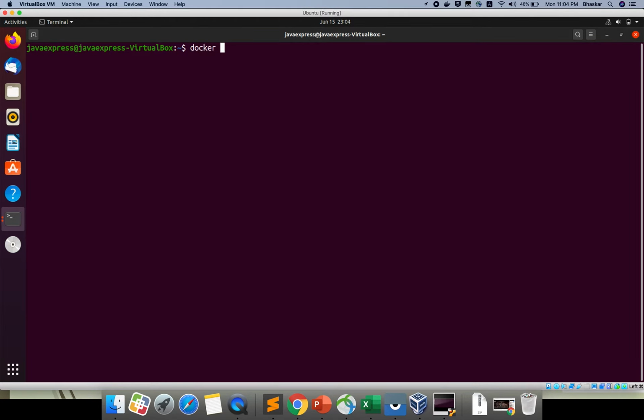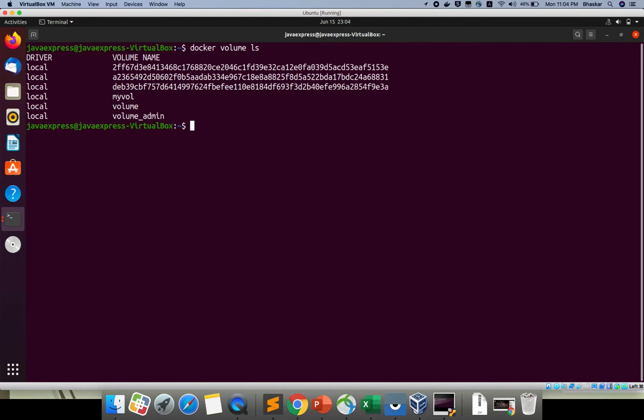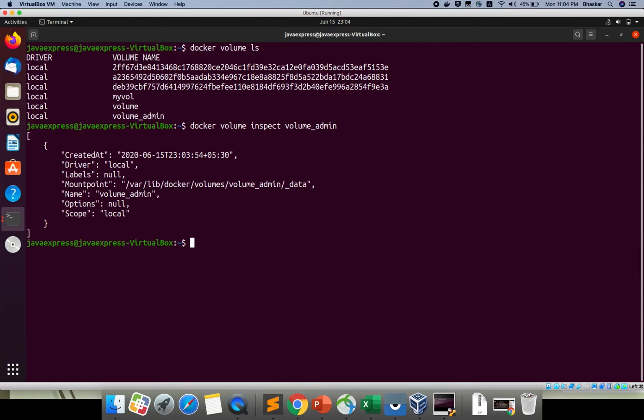If you want to see the list, docker volume ls. Now if you see, previously I didn't know which volume is linked to which container. I gave volume underscore admin. Now you can easily inspect this. You can check where it is linked in the host operating system. How can I do that? Docker volume inspect, and you give your volume underscore admin. If you enter here, this is your mount point directory.